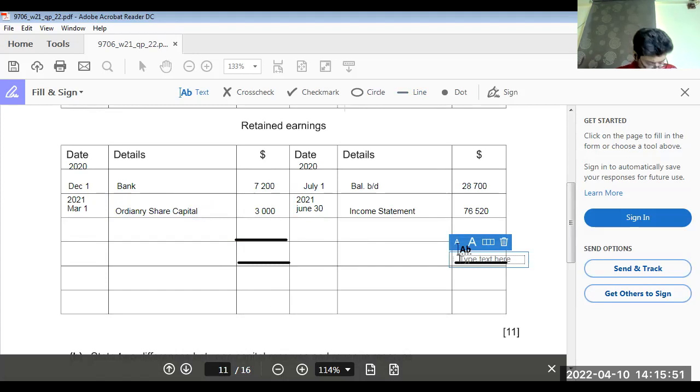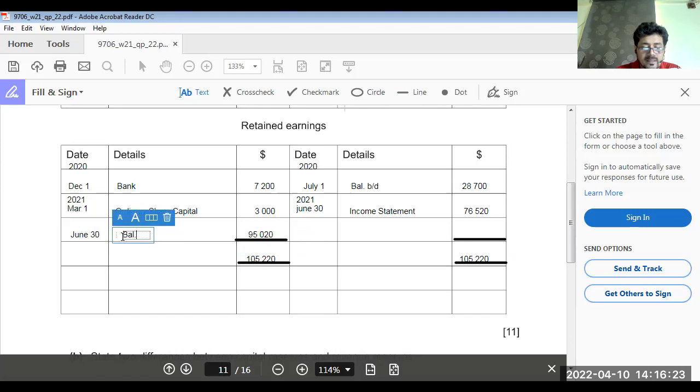The total is 105,220. So here it would be definitely 105,220 minus 7,200 minus 3,000, that is 95,020, is your balance CD on 30th June 2021.